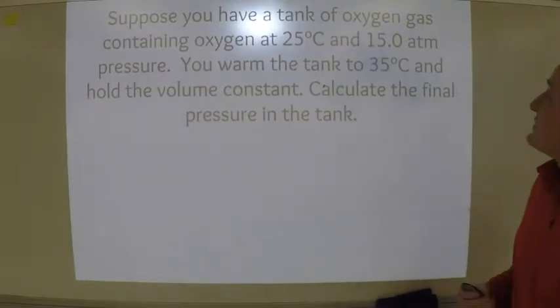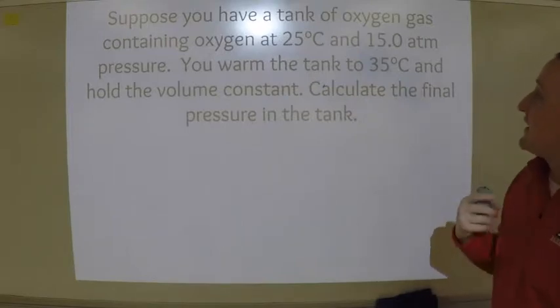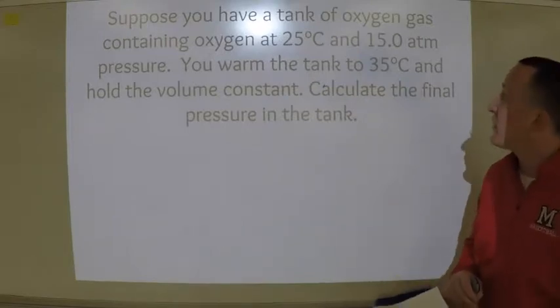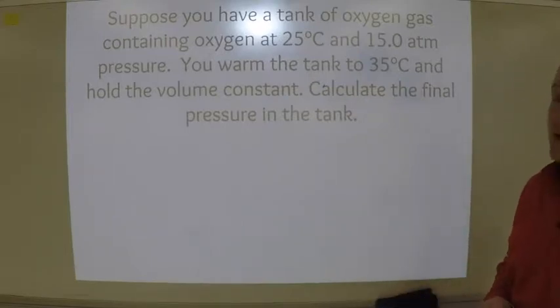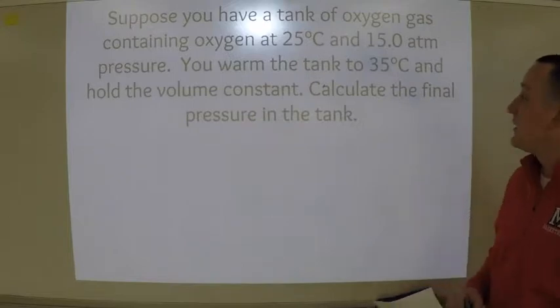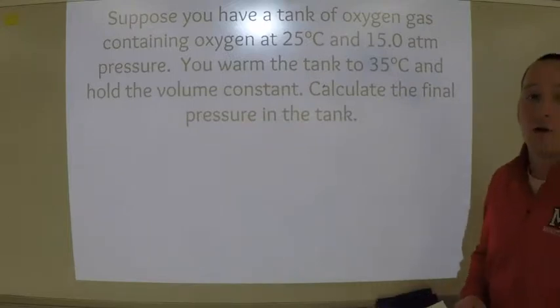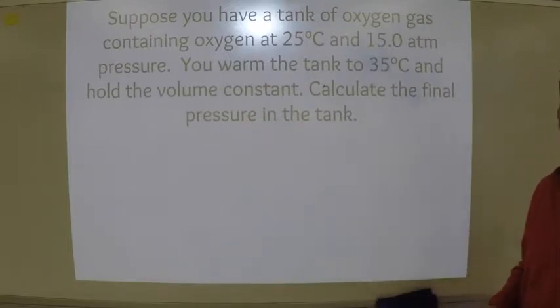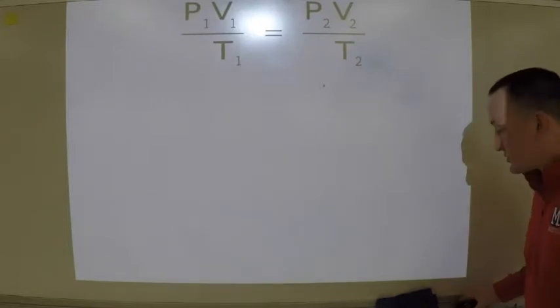So, suppose you have a tank of oxygen gas containing oxygen at 25 degrees Celsius and 15 atmospheres of pressure. You warm the tank to 35 degrees Celsius and hold the volume constant. Calculate the final pressure in the tank. All right, so let's go ahead and do some calculations here.